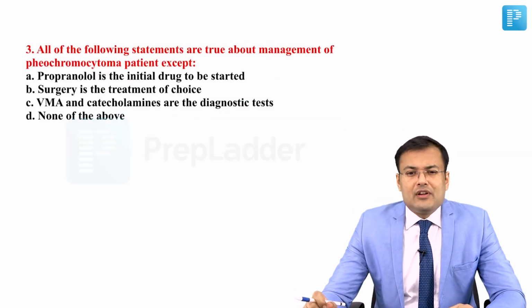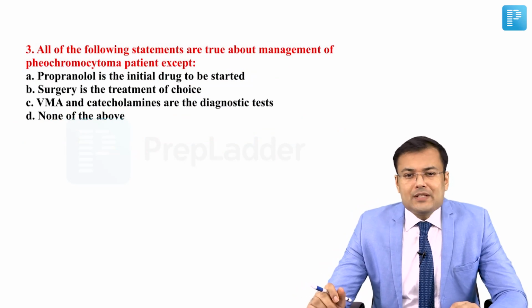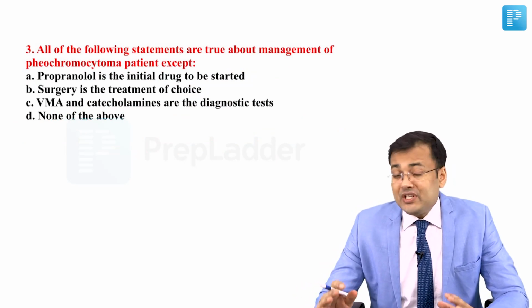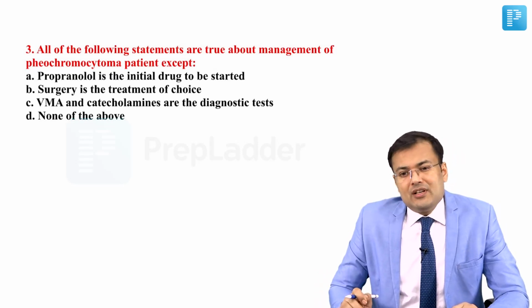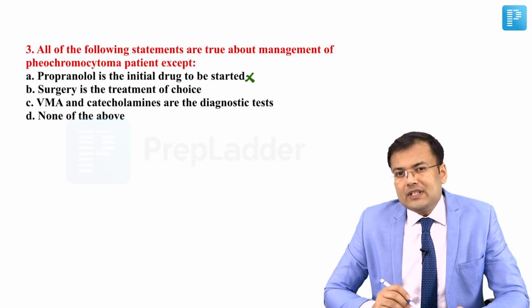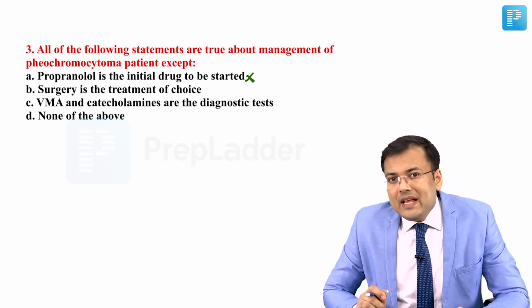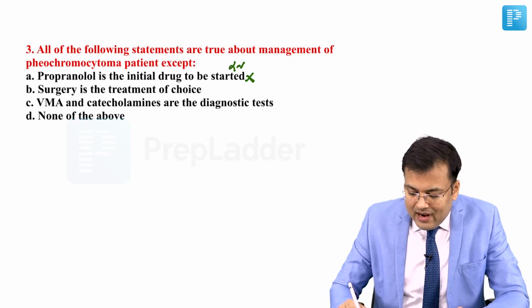See the third question. All of the following statements are true about management of a pheochromocytoma patient except. Okay, so first, propranolol is the initial drug to be started? No. You know that the drug of choice is phenoxybenzamine. So the initial drug to be started is an alpha blocker. And what's the name?